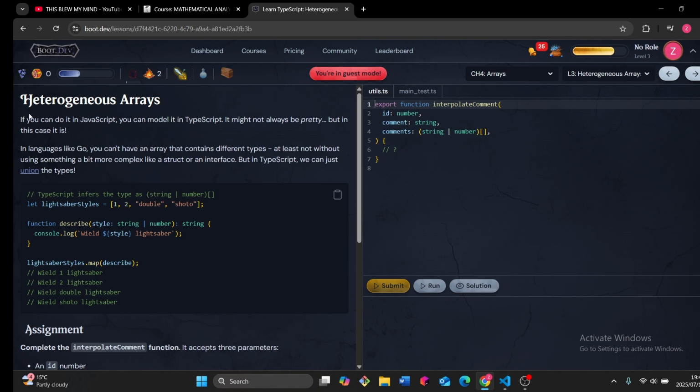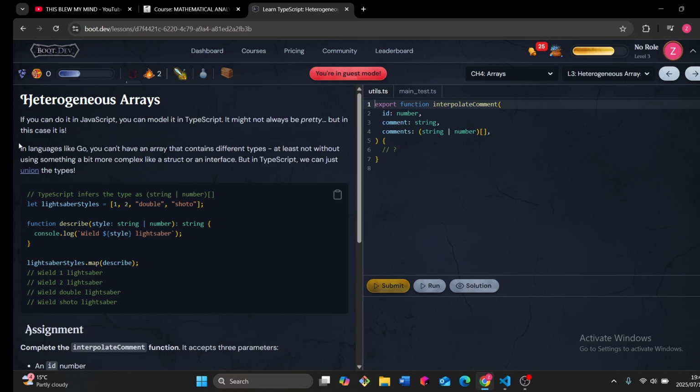Okay, let's see. If you can do it in JavaScript, you can model it in TypeScript. It might not always be pretty, but in this case, it is. In languages like Go, damn, this guy who's writing this course loves Go. He's been mentioning Go forever.